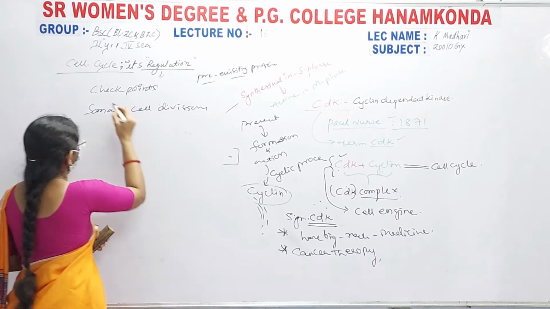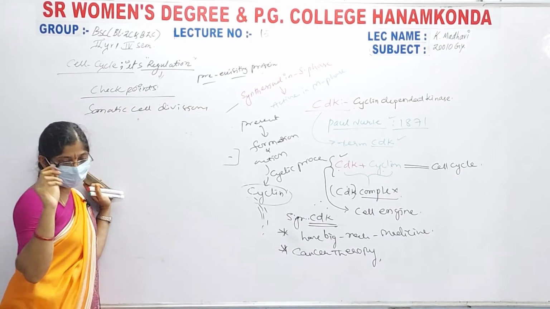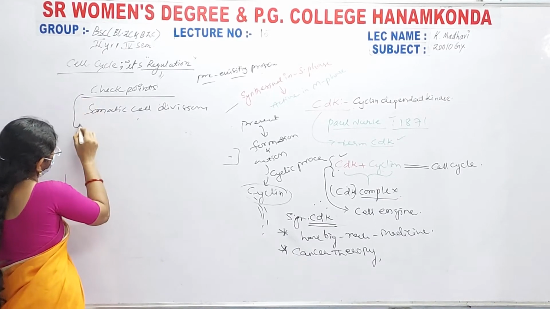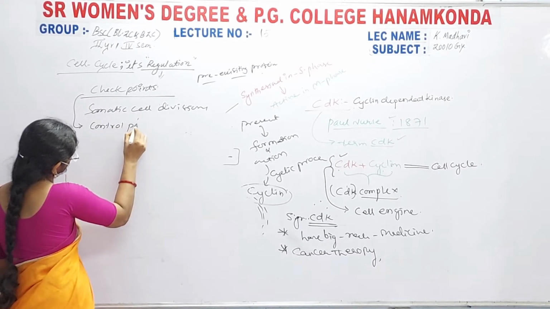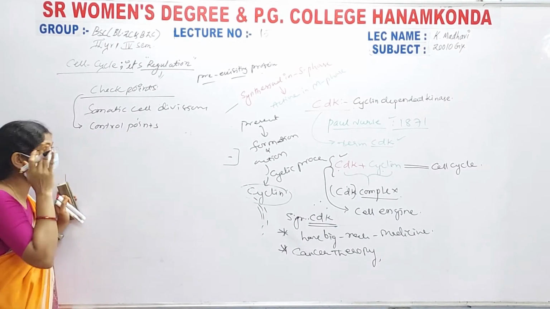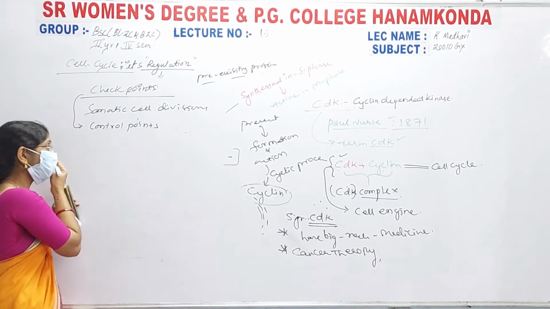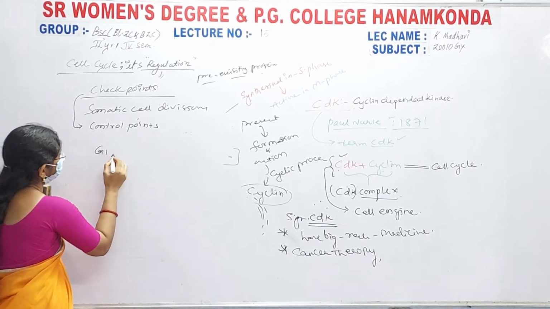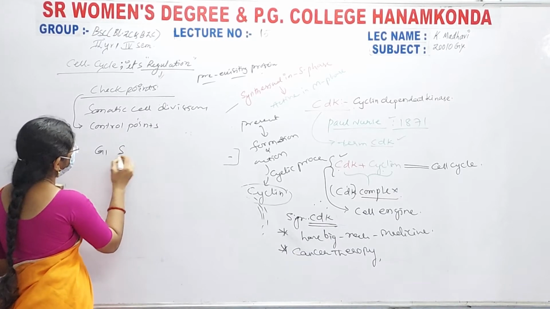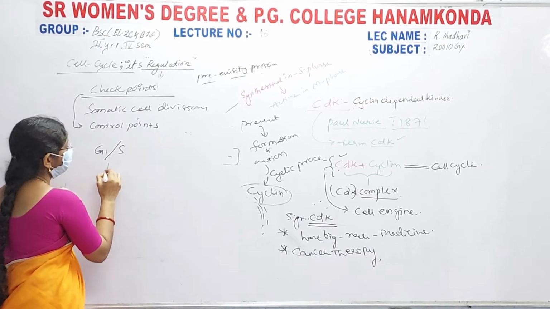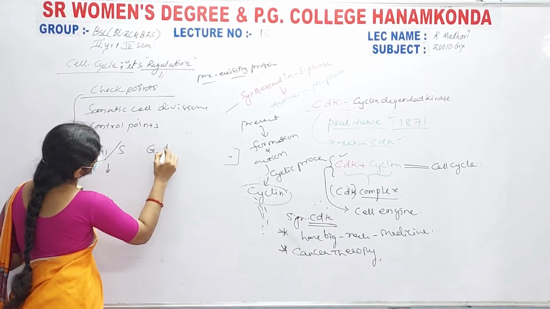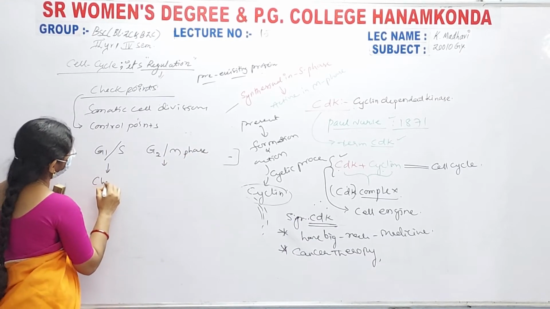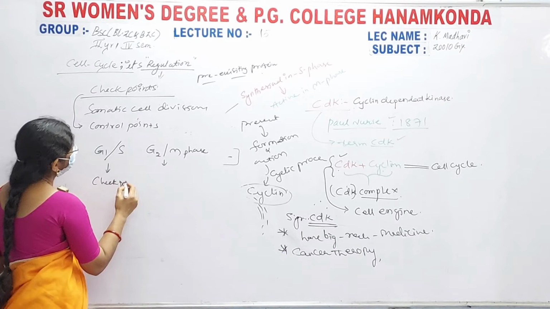We observed these two checkpoints. First, the control checkpoints, also known as control points. Here, these control points, as we already drew, are between the G1 phase and the S phase. There is one checkpoint in between these two, and one checkpoint between the G2 and M phase. This is the checkpoint, or the control point.